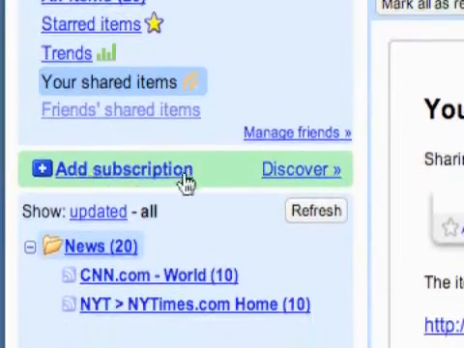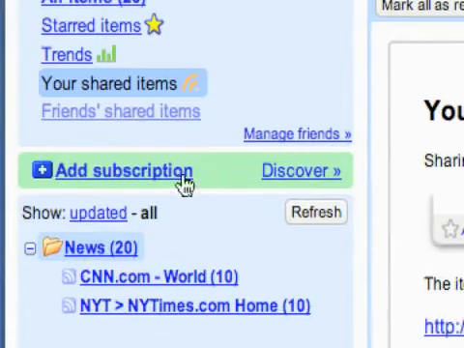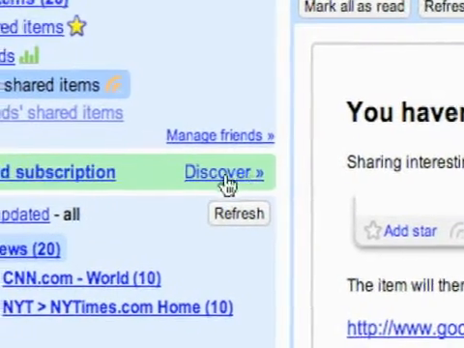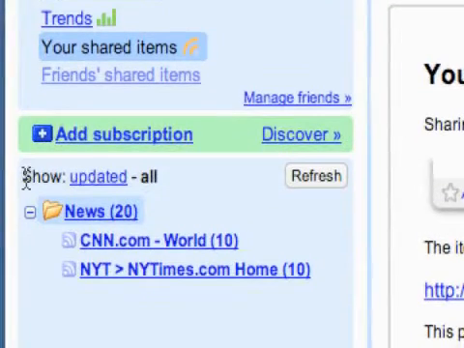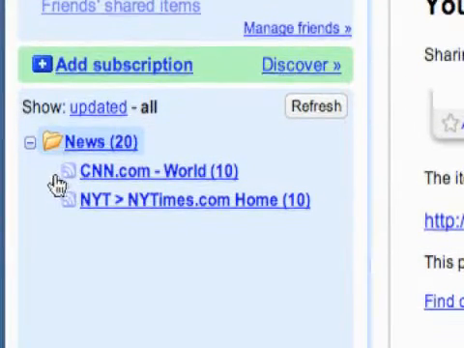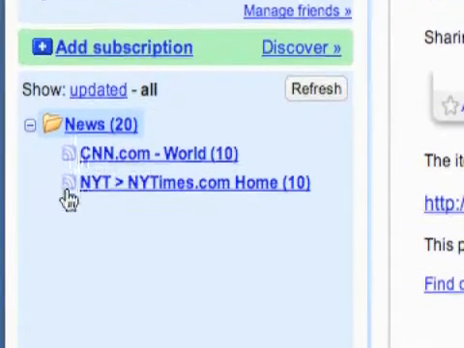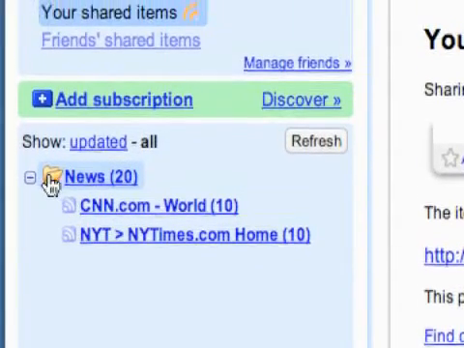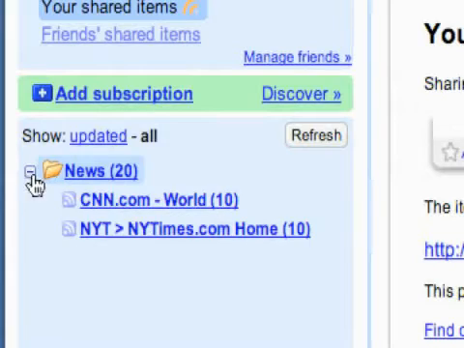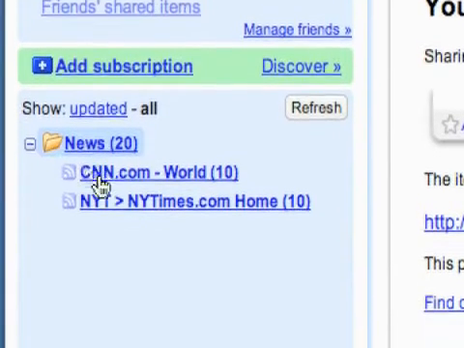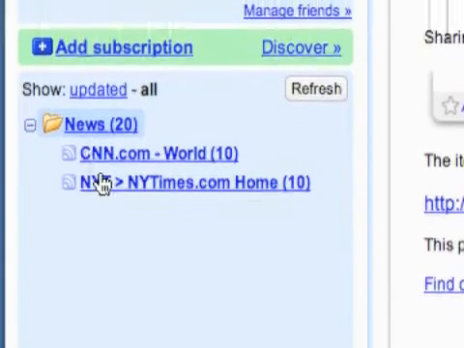Here's a real important part, and they put it in green so it stands out. The add a subscription and discover link, which we'll talk about later. And then right below that is where you see all your feeds. I just went ahead and added two so you could see them. Eventually, if you add a whole bunch, I'll have a lot more here. You can see I have folders that I can put my feeds in, and I can minimize and maximize those, and then you can see the feeds that are actually in the folders right there.